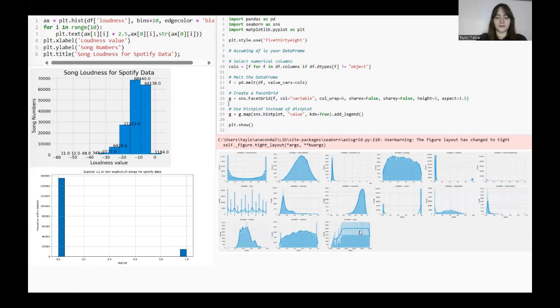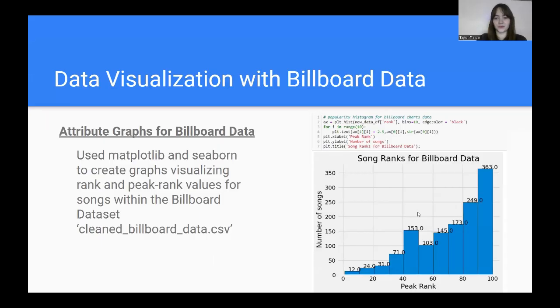And then on the right, I just did an aggregate for all of the graphs, just so you could look at all of the attributes at once. We took out some of the ones that we didn't think were very important. So we took out valence. We didn't look at that at all.